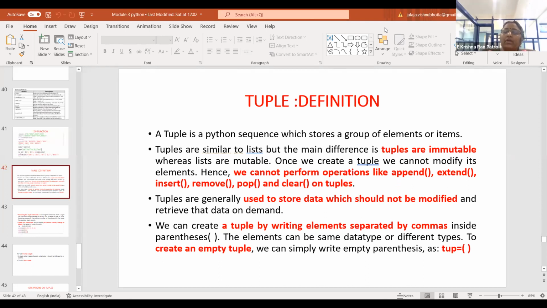And you cannot use the method extend. Okay, is that clear? And you cannot delete a tuple. So whenever you want to create a tuple, you should store data which need not be modified, such kind of data should be incorporated in a tuple, which can be only accessed on demand. So no modification is allowed on a tuple.